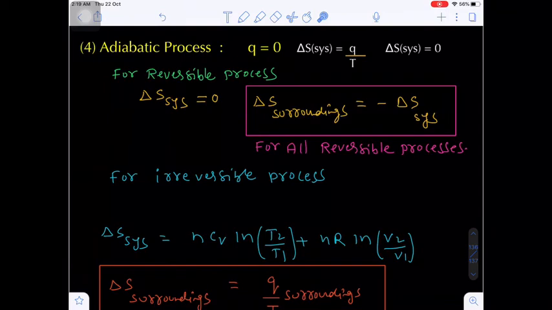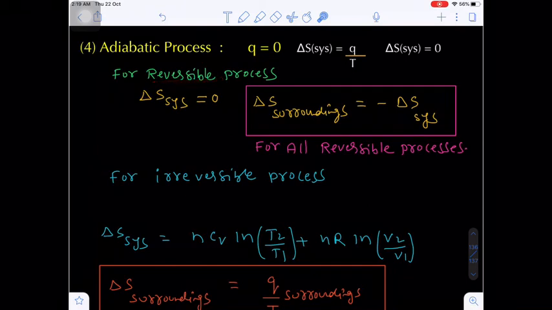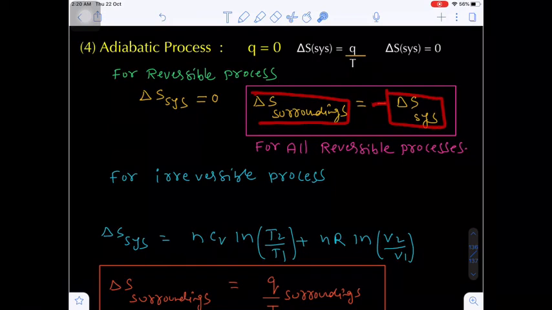Now the adiabatic process. In an adiabatic process, what is the Q value? It is 0. So what will be delta S system? Q upon T, and Q is 0, so 0 by anything is 0. So delta S system will be 0. Now for a reversible process, I already told you delta S system is equal to delta S surrounding but with opposite sign.